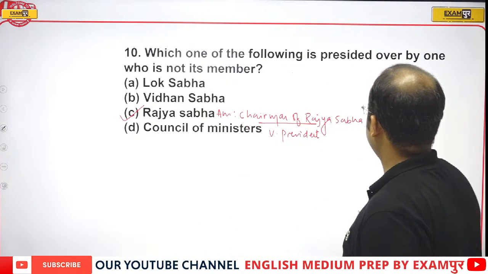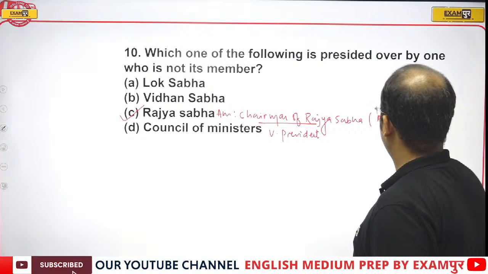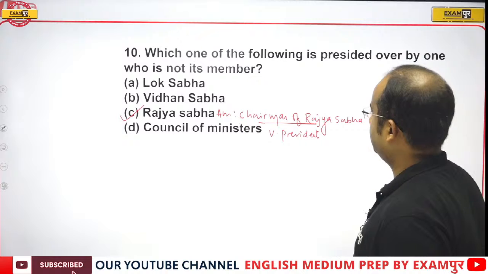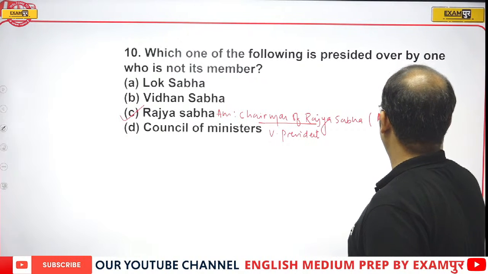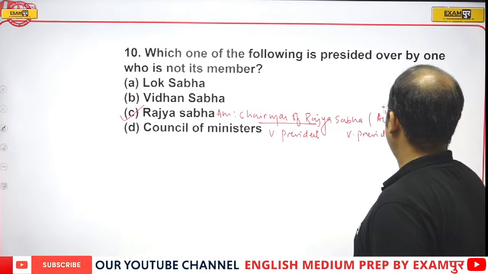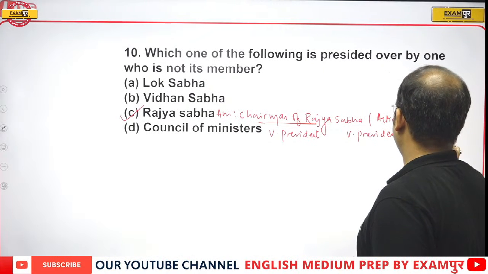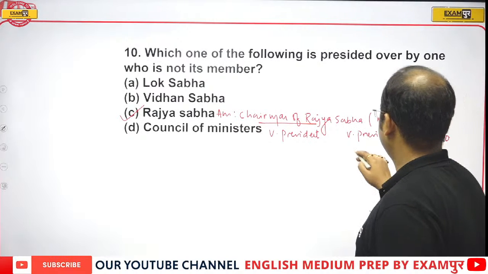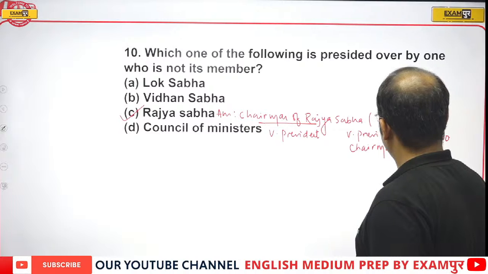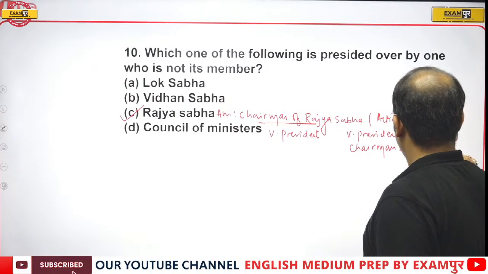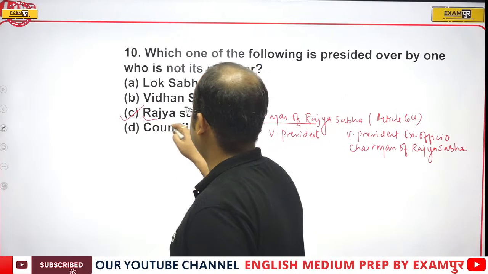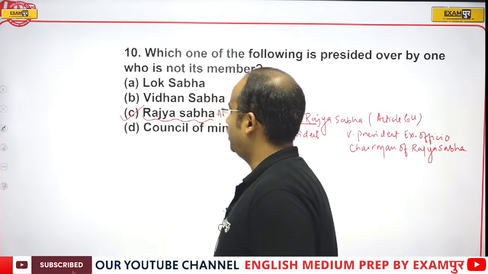And according to Article 64, the Vice President is the ex officio chairman of Rajya Sabha. So the correct answer will be option C.